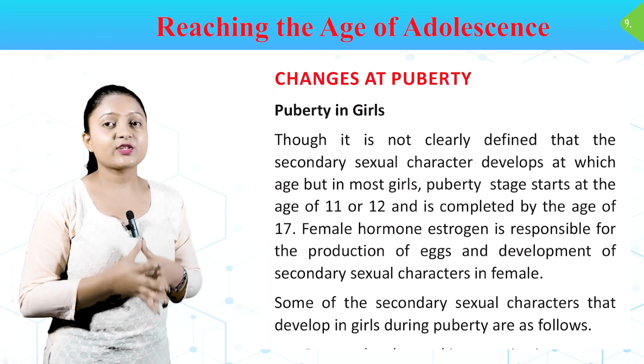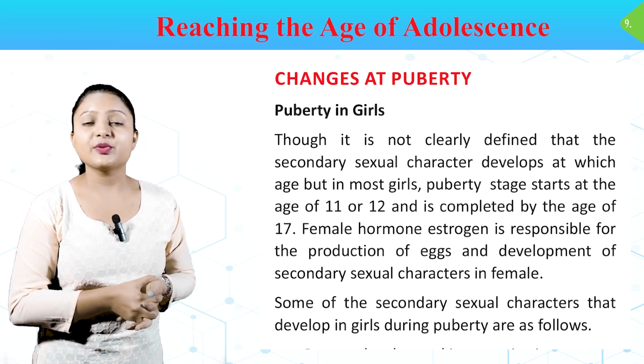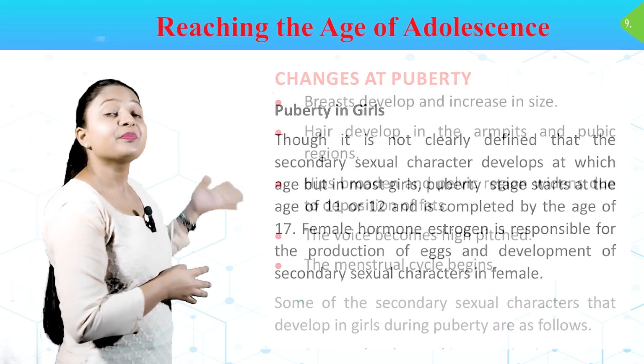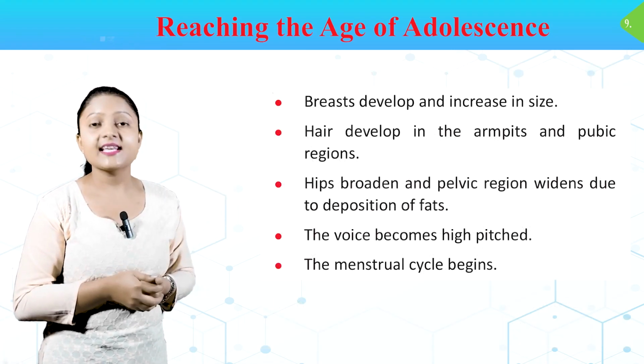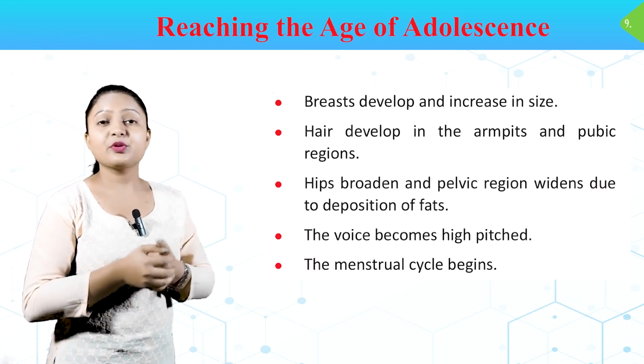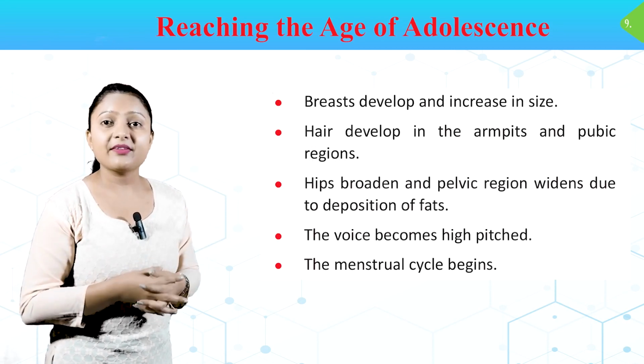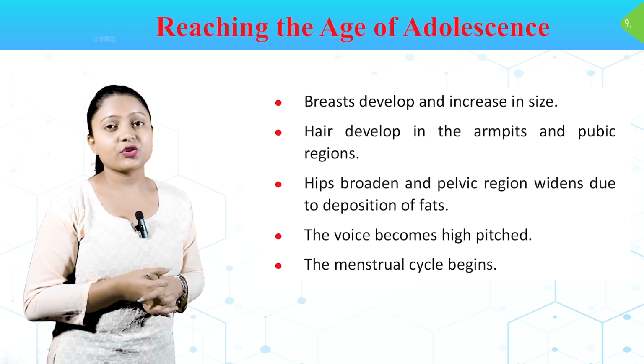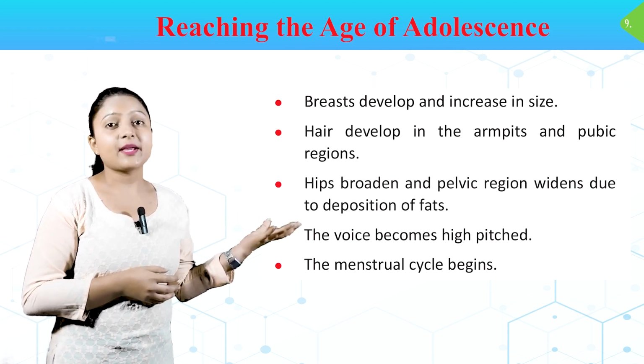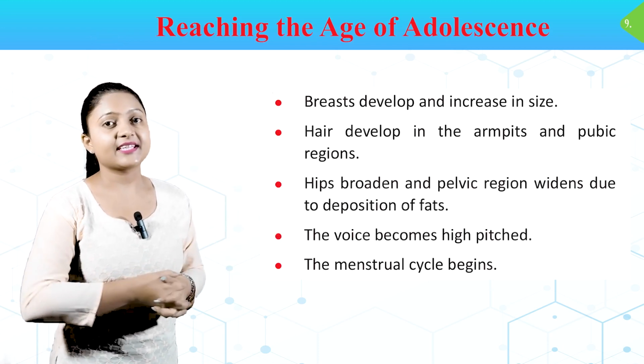Some of the secondary sexual characters that develop in girls during puberty are as follows. Breasts develop and increase in size, hair develop in the armpits and pubic regions, hips broaden and pelvic region widens due to deposition of fats. The voice becomes high-pitched, the menstrual cycle begins.